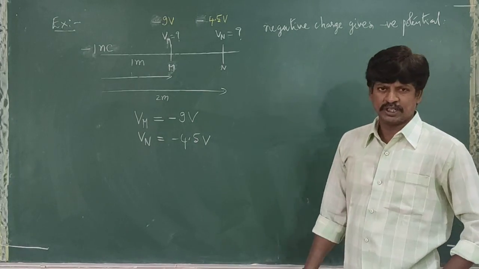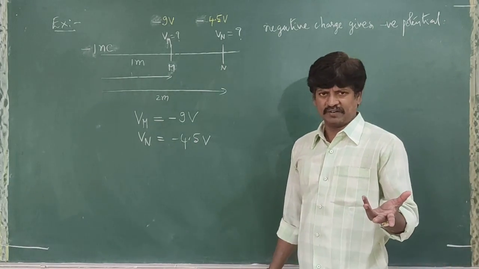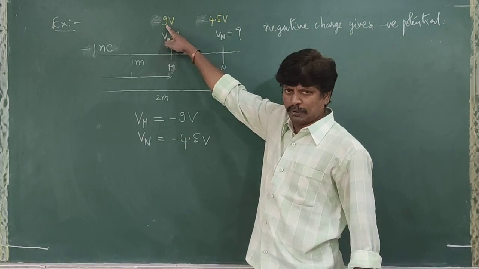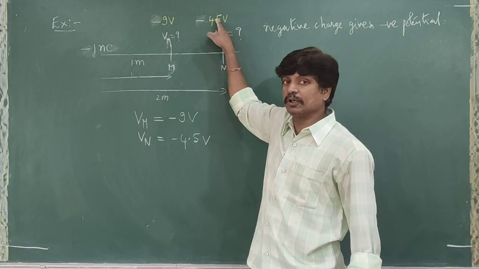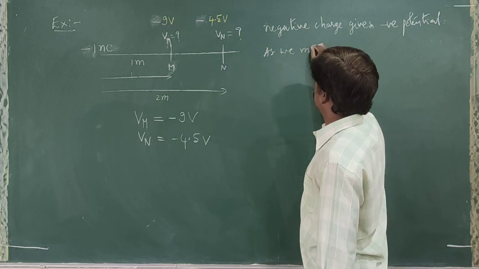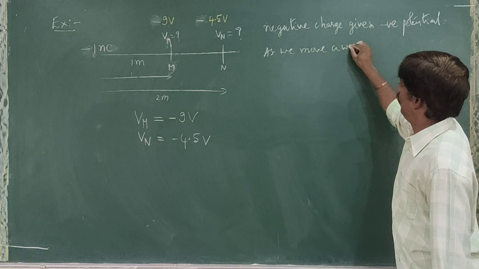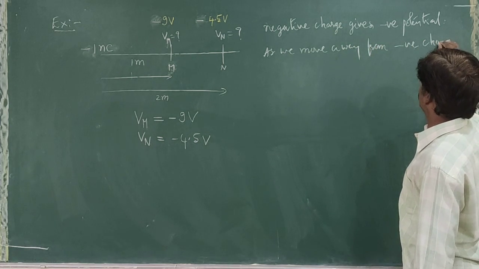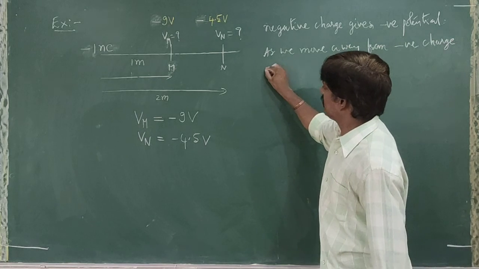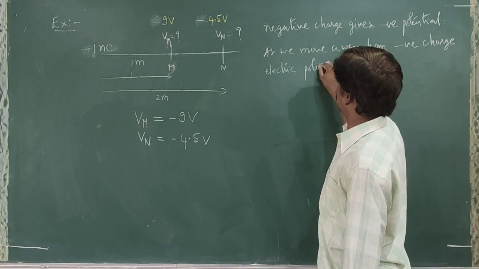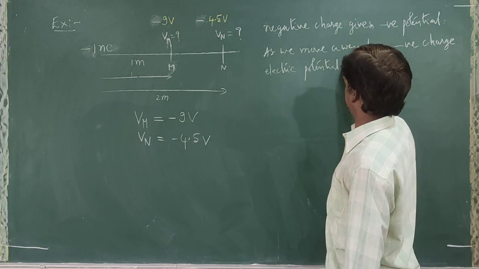Which one is big? Minus 4.5 is bigger than minus 9. That means this is low potential, this is high potential. That means as we move away from negative charge, electric potential increases.